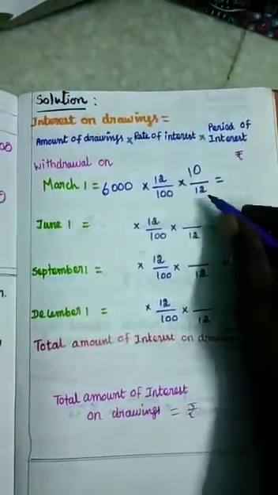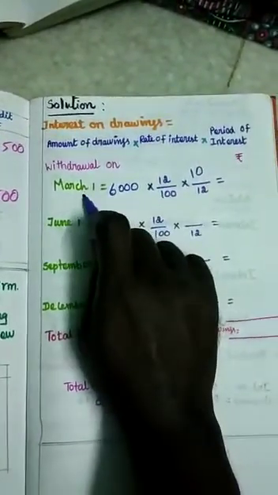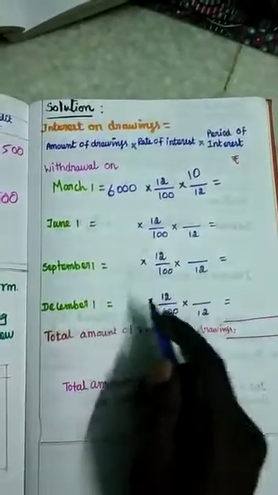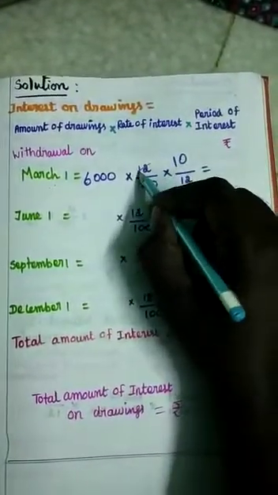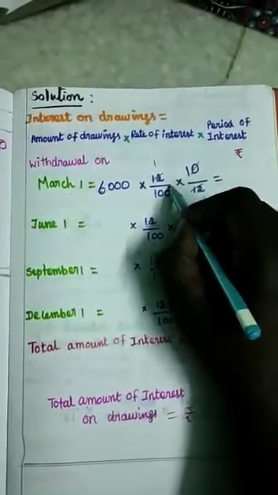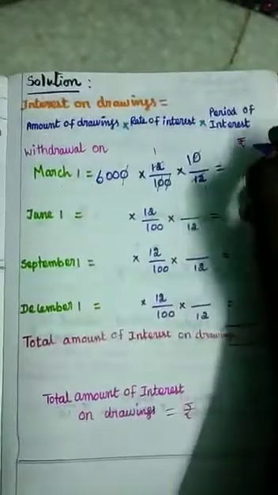In a year, 12 months are there, but the amount withdrawn is used from March to December, 10 months, so we calculate interest only for 10 months. Now we cancel it. 12 cancels with 12, and 10, 10. So what is the amount? 600.